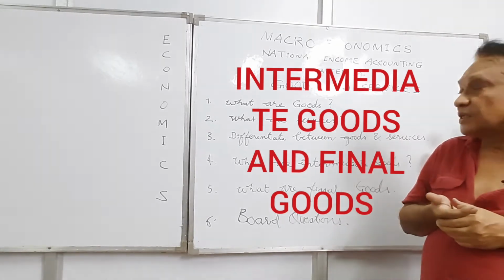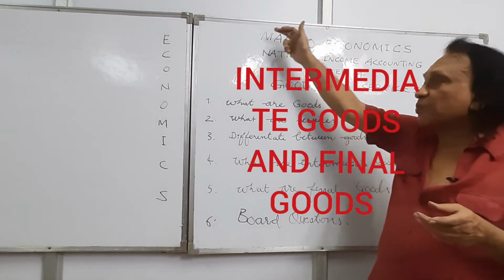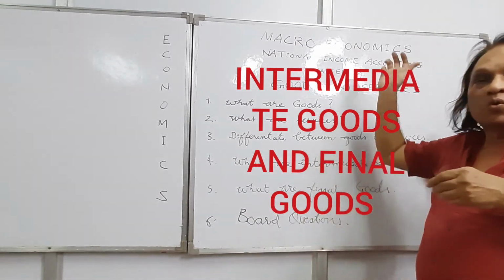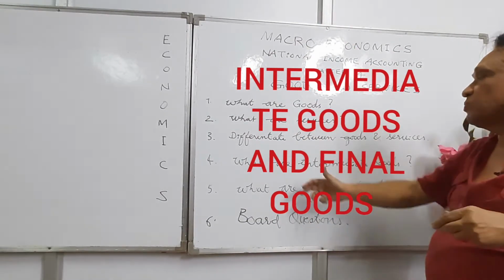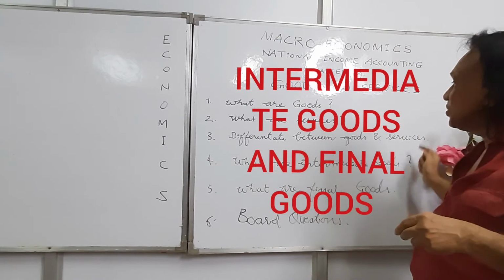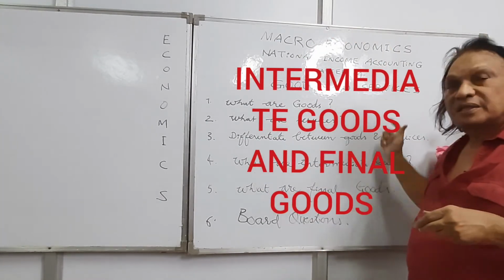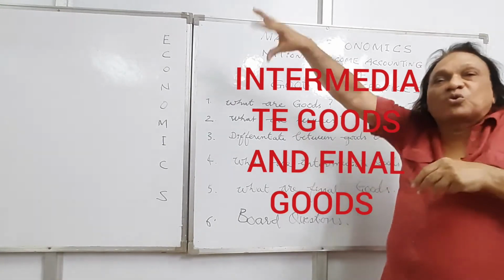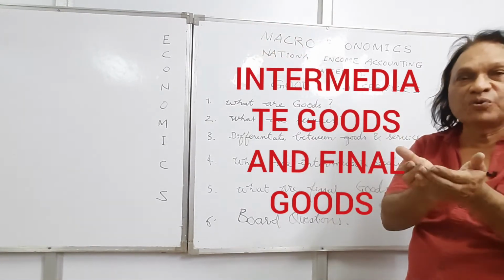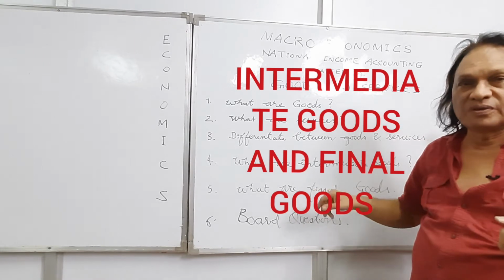Another point, intermediate goods remain within the production boundary. What do you mean by production boundary? Production boundary is an imaginary line around the producing sector. As long as the product remains within the factory or production boundary, that's called an intermediate good. Once it comes outside the production boundary into your hands, then it becomes a final good.